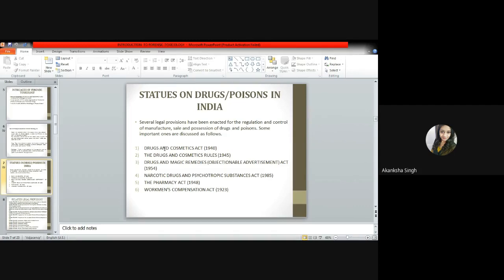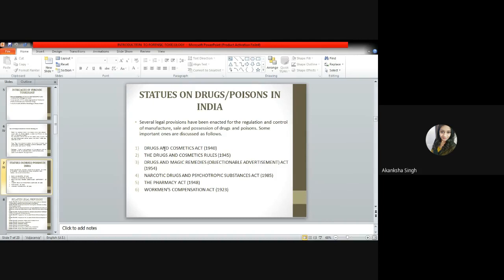Schedule J drugs are claimed to prevent or cure ailments such as appendicitis, blindness, cancer, cataract, etc., which must not be advertised or imported. And Schedule L are the list of prescription drugs, which include drugs from Schedule H also. So these were some of the schedules that are included in the drug and cosmetic rules.